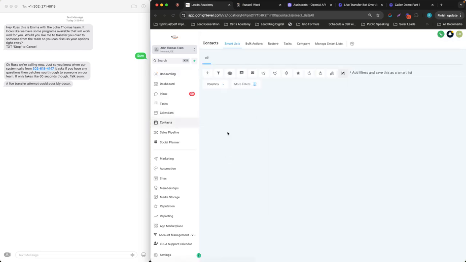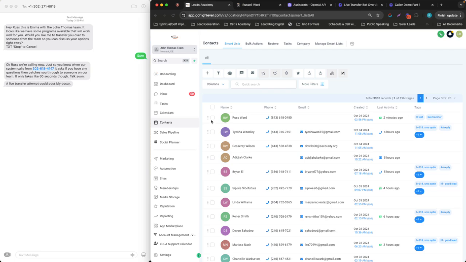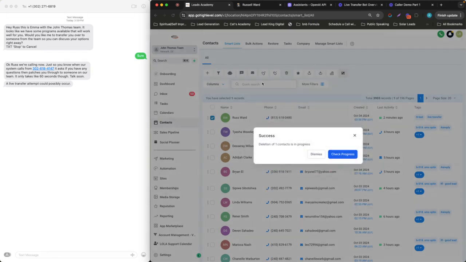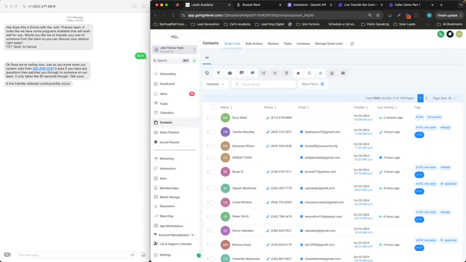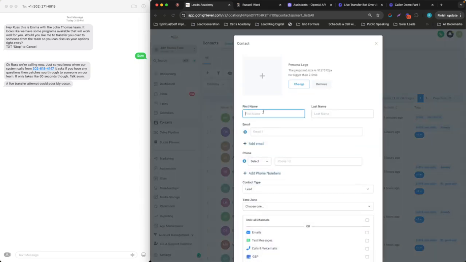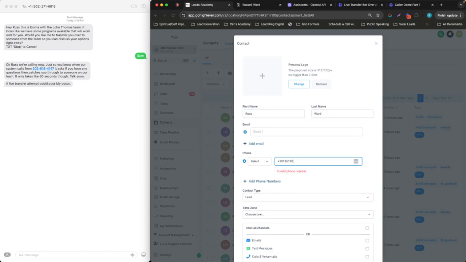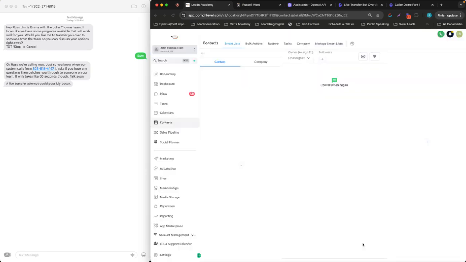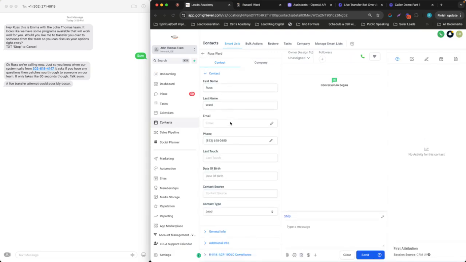Okay. So I'm going to go back to contacts, delete myself, and then show you the other amazing thing that this does. What I just showed you was awesome, but this is even cooler, because after hours, it's going to schedule a call for them to call back. The AI caller will call them back, and it will do the exact same thing. It will do a live transfer during working hours. And if it's not during working hours yet, it just won't do it.